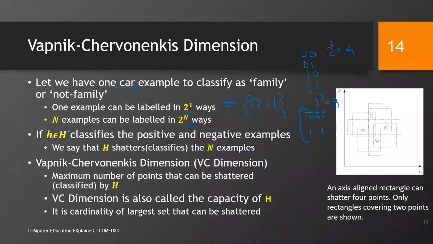If some hypothesis h which belongs to the hypothesis set H classifies the positive and negative examples correctly, we say that h shatters the n examples. H classifies n examples, it means H shatters the n examples. This set is capable of shattering the examples.